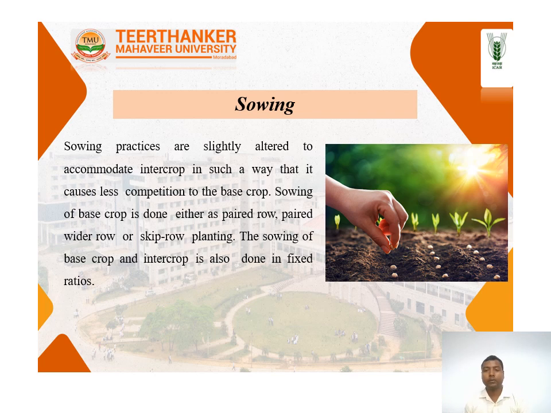In intercropping, what we do is sow the seeds at different row intervals. This is the maize crop. I am going to take the example where the requirement is 40 to 50 centimeters row to row. Between the two rows of the maize crop, we are going to sow short duration crops.